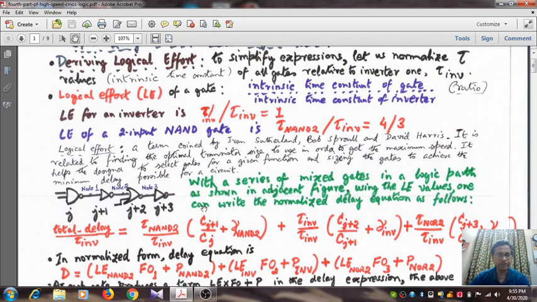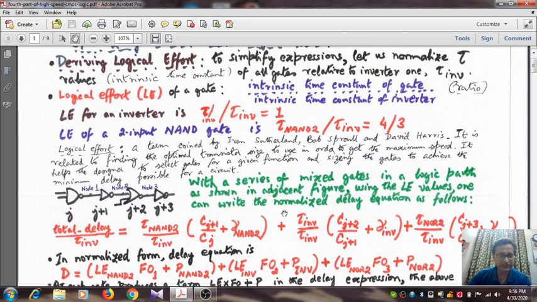Now we are showing an example logic circuit which consists, in sequence, first on one end the 2-input NAND gate, followed by an inverter, followed by a 2-input NOR gate, followed by an inverter. So 4 logic gates with a series of mixed gates in a logic path as shown in the adjacent figure. Using the logical effort values, we can write the normalized delay equation as follows. Please remember that this is the normalized delay equation. So with what are we normalizing? We are normalizing with nothing but the time constant of an inverter.